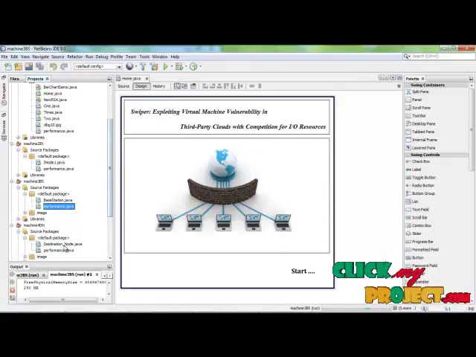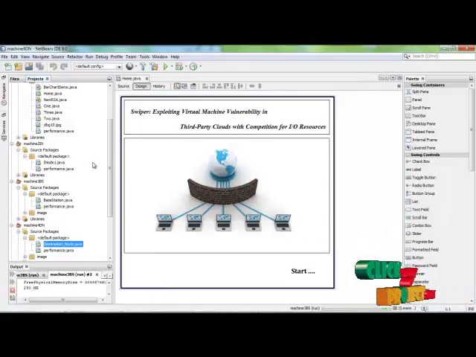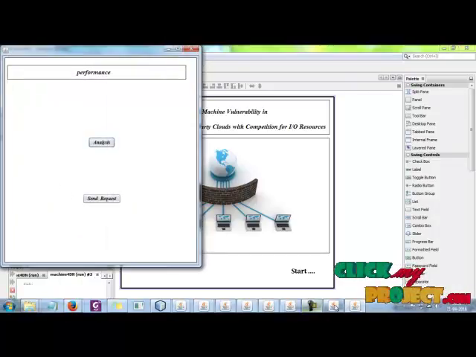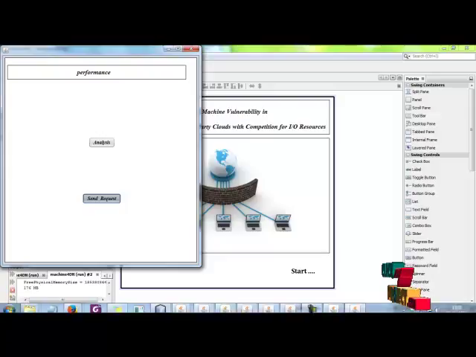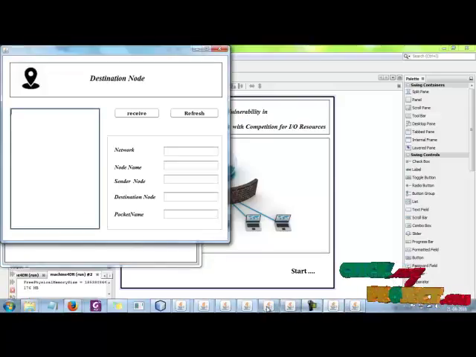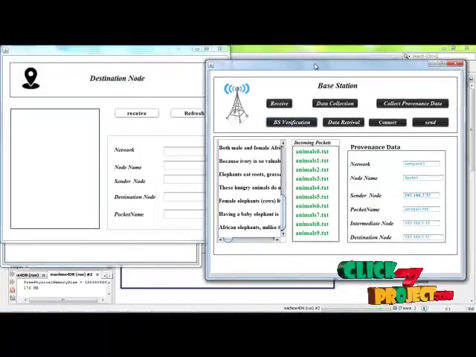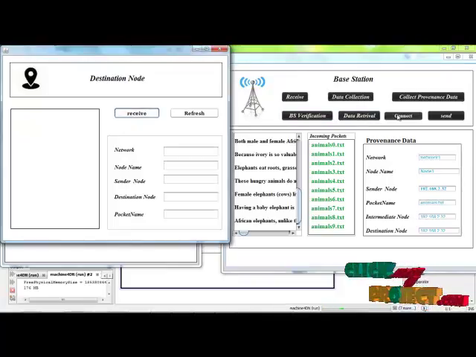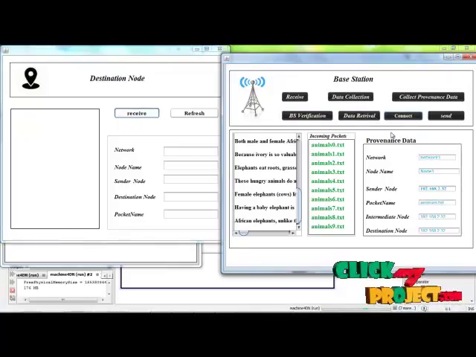After that, right click on it, destination node and the performance. Click receive and send connector.